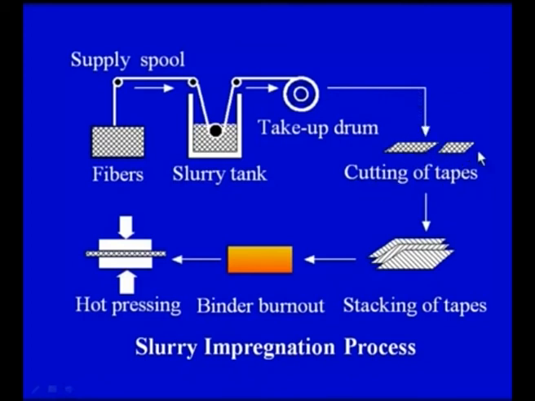takes place. Different tapes are cut depending upon the desired thickness of the final product, and finally stacking of the tapes takes place. Different layers are stacked up together. Finally the binder burnout, the binder is removed, and the last process is the hot pressing. This is the composite that we are forming, that is the hot pressing of the composite layers. So basically we are now forming a ceramic matrix composite. Here we have the fibers and the matrix powder combined together to make a composite material. So this is, we can say, an important process for processing of ceramic matrix composite materials.